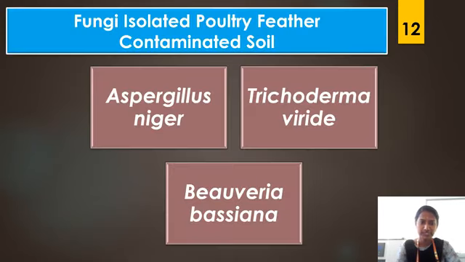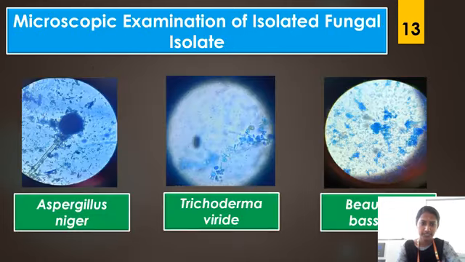Now we are going to see fungal treatment for poultry feather degradation. Fungi were isolated from poultry feather contaminated soil. We are using 3 fungi: Aspergillus niger, Trichoderma viridae, and Beauveria bassiana. Microscopic examination of the isolated fungal isolates. This is the microscopic examination of Aspergillus niger, this is the microscopic examination of Trichoderma viridae, and this is the microscopic examination of Beauveria bassiana.